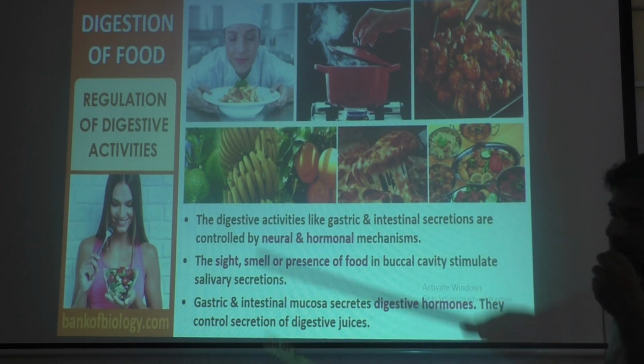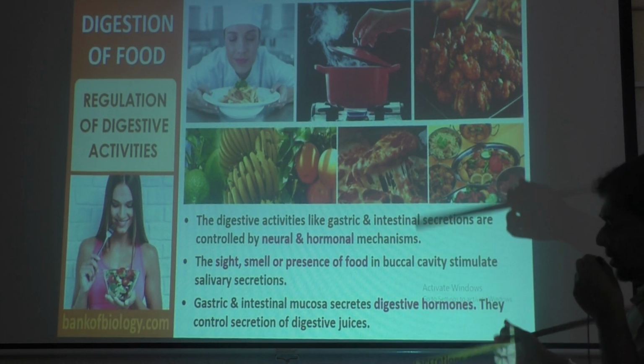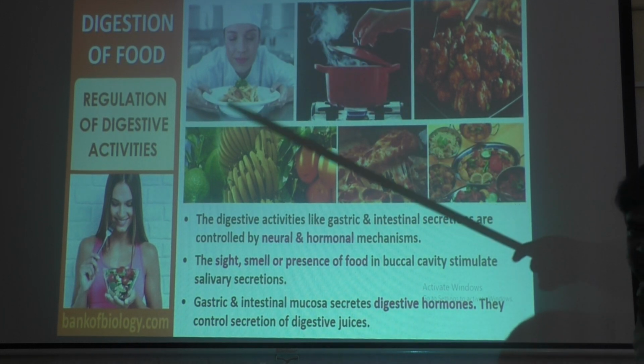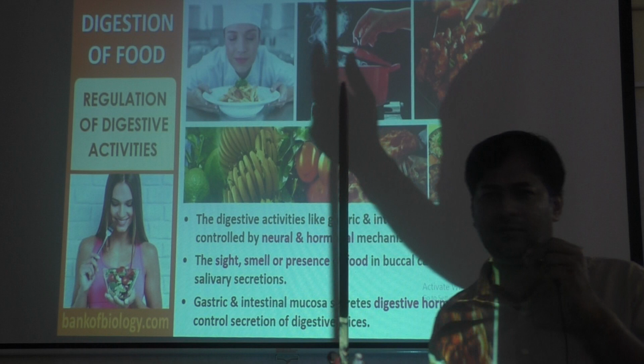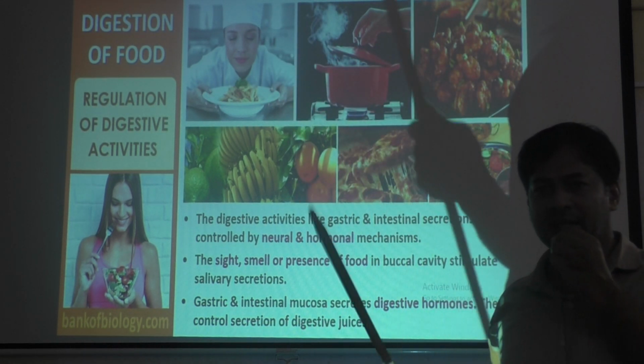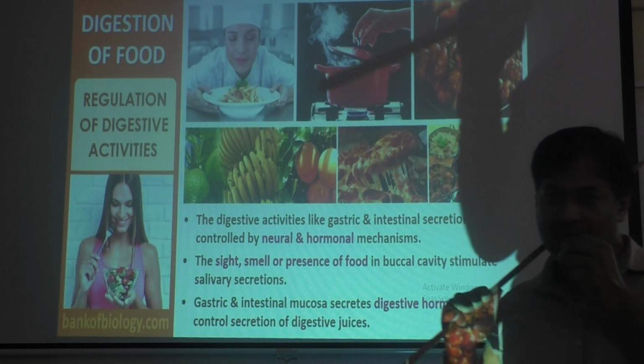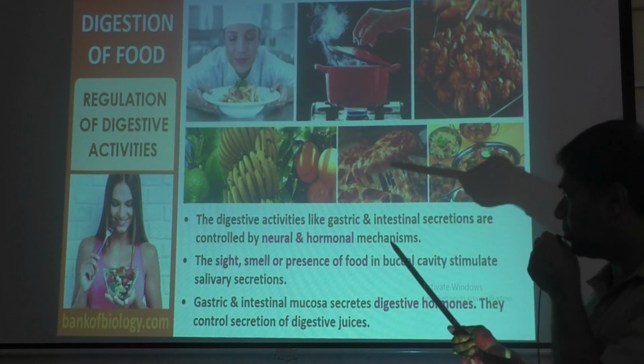Some neural control is there and some hormones also control, like cholecystokinin and gastrin, the hormones released by the gastrointestinal tract. You have learnt in the last chapter, chemical coordination and integration.